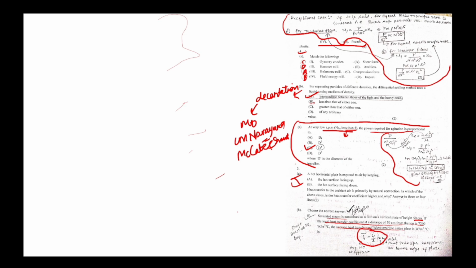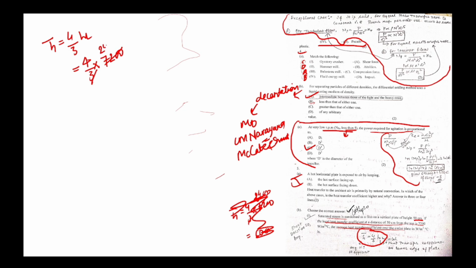So H average is equal to 4 by 3 into H local, which is 7200. So 3 2 is 6, 3 4 is 12, 4 4 is 16, 4 2 is 8, 9600. Okay, 9600 will be the answer. It is on the next page.